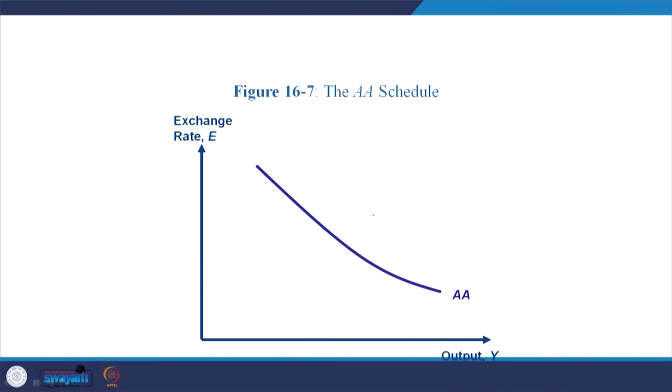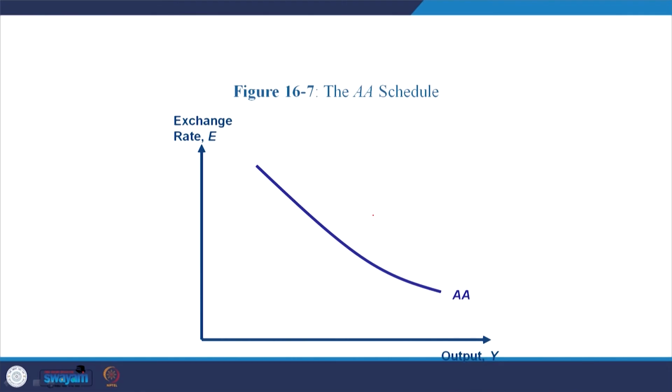Basically, it relates exchange rates and output levels that keep the money and foreign exchange markets in equilibrium. This slopes downward because a rise in output causes a rise in the home interest rate and a domestic currency appreciation.